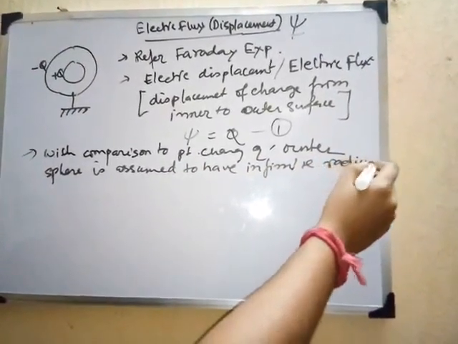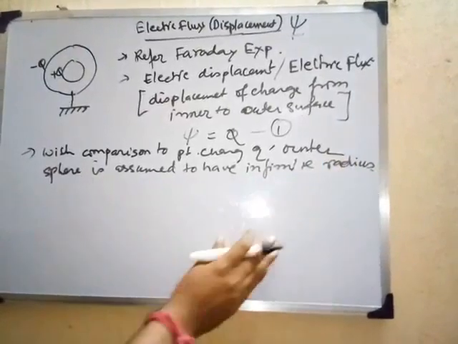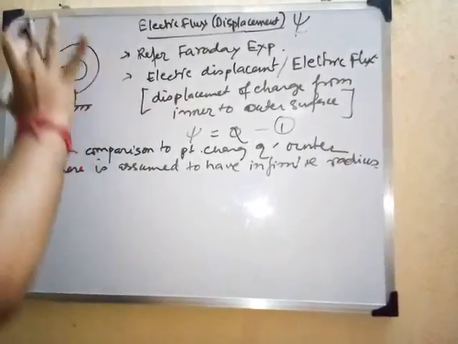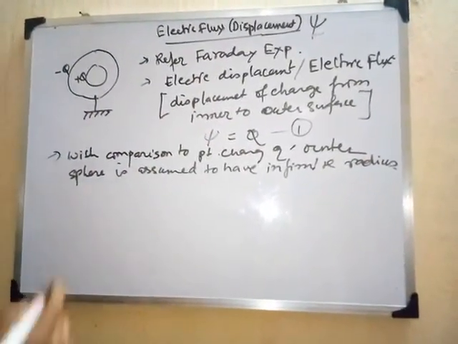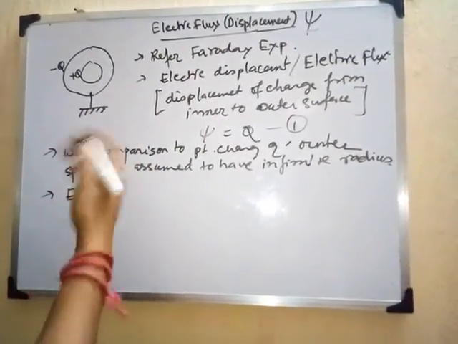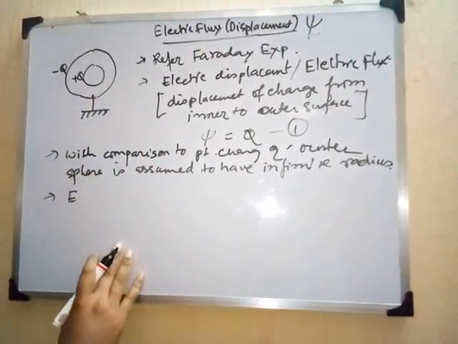That means the outer sphere can be as big as you can consider, right? So the electric displacement per unit area in this condition that we have just discussed.